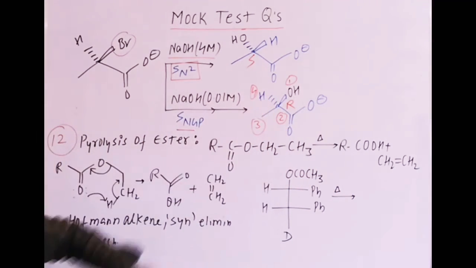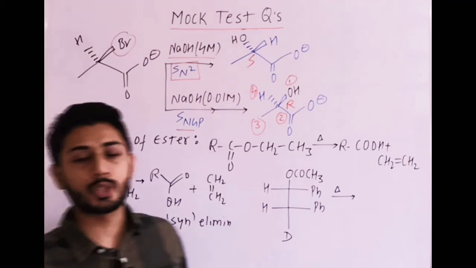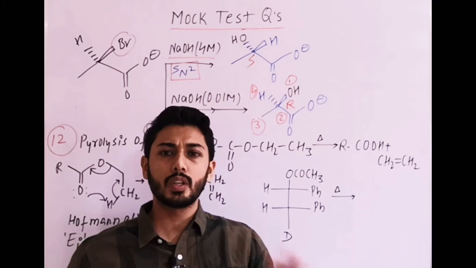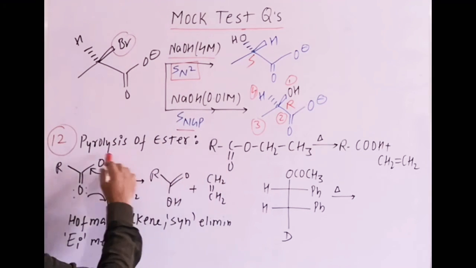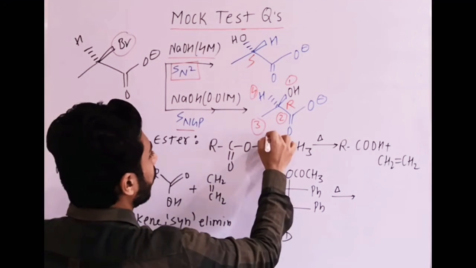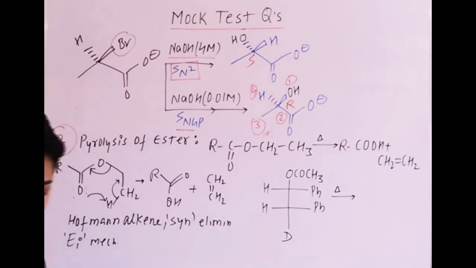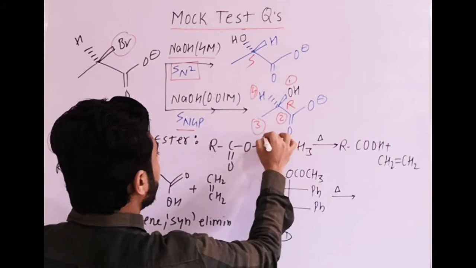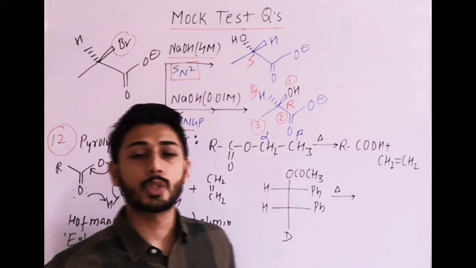Try it that way. Next is one more reaction, which is again an extra reaction in preparation of alkenes. This reaction is not in NCERT, not generally covered, but it is in the mock test given, so I am mentioning it here: it is pyrolysis of ester. This is the ester, and marking the carbon with respect to oxygen, CH2 is alpha and this is beta. This reaction is for the preparation of alkenes.